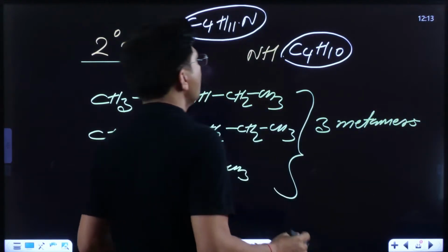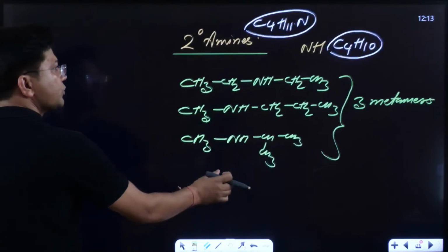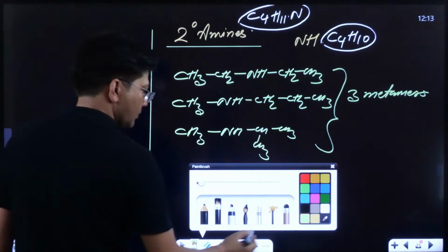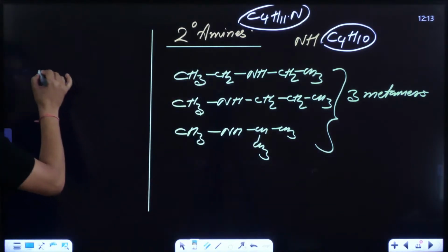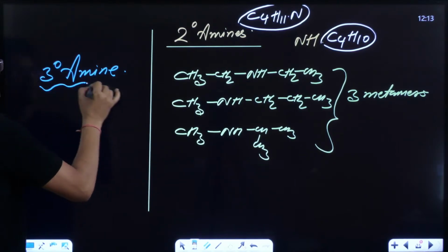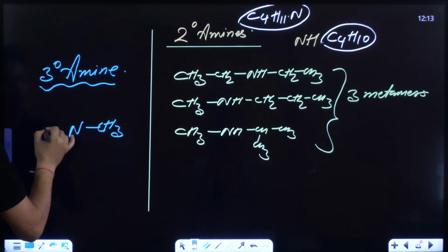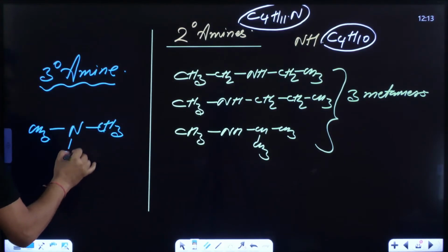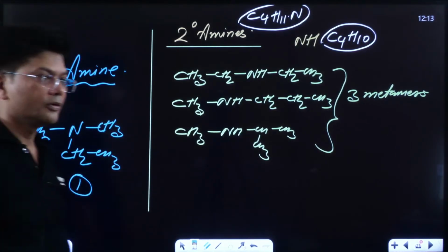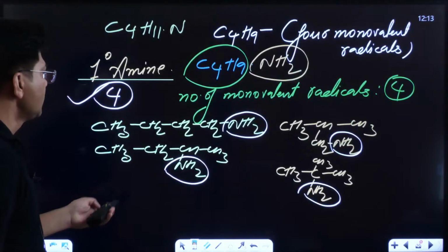Now kids, if I want to draw 3 degree amine, what am I supposed to do? For 3 degree amine, I can make only 1 3 degree amine, not more than 1. See, on nitrogen, I will write methyl, and what is left? CH2, CH3, only 1.